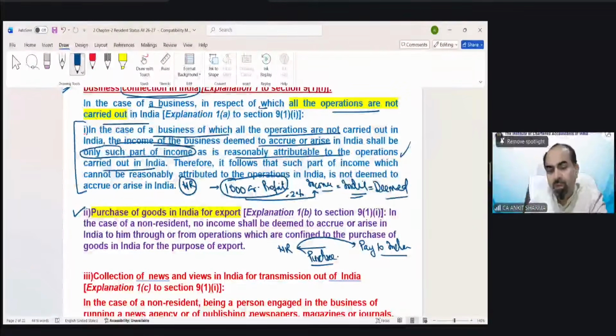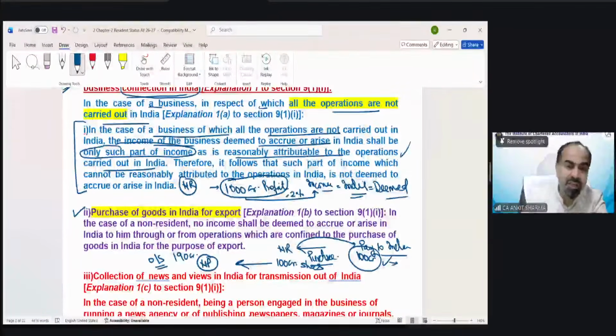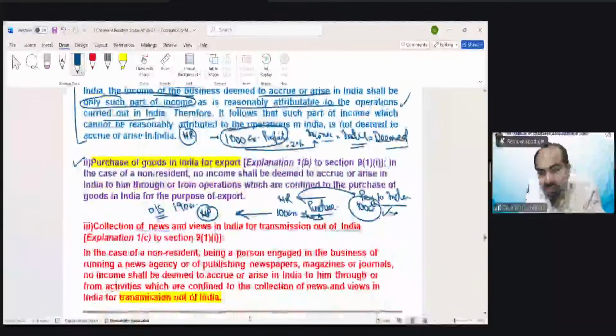Suppose a non-resident purchases 100 crore of shoes from India and sells these shoes for 190 crore outside India in another country. So the profit he earns on this difference would not be deemed to arise in India. No part of the profit could be treated as deemed to arise because he technically pays 100 crore rupees to Indian businesses. So those businessmen will pay tax on their income. In this case of purchasing goods, there would not be any deemed to arise.